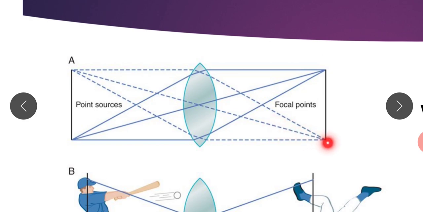So the point source, the center of the lens and the focal point are in a straight line, and accordingly other rays focus on that focal point.